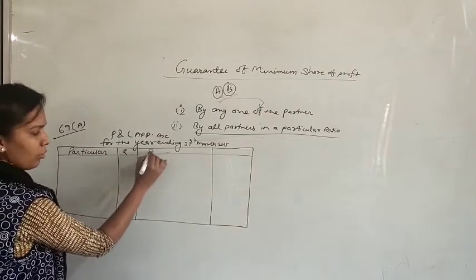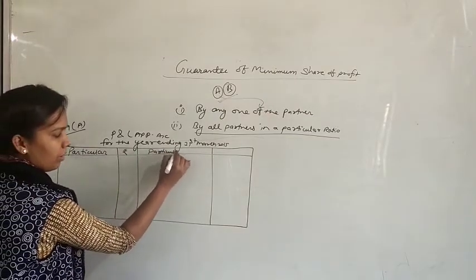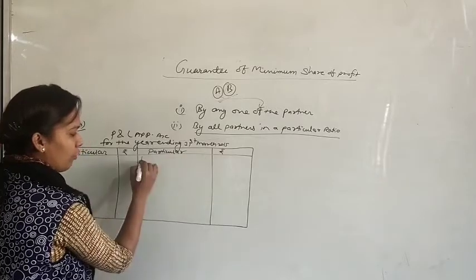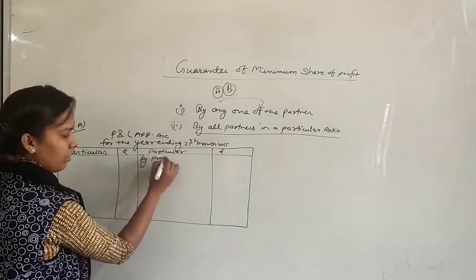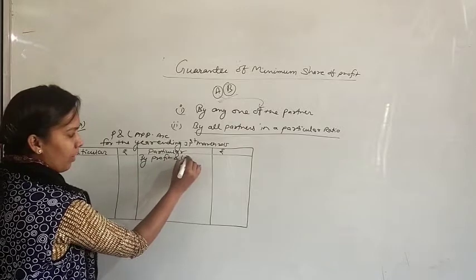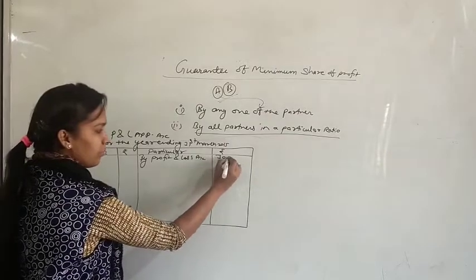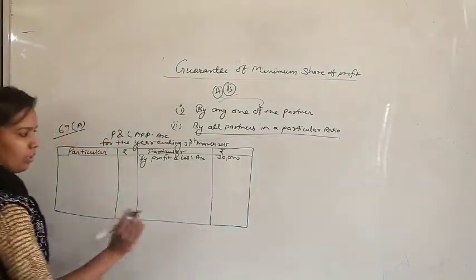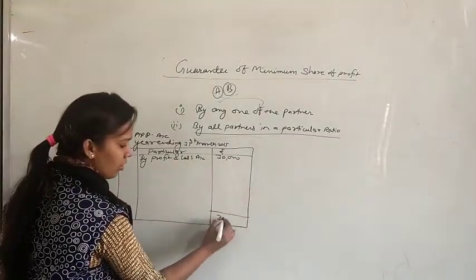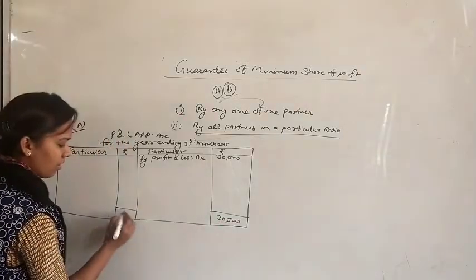First of all, write down the profit by profit and loss account. What is given for this year? It is 30,000. No other information, so this 30,000 will be distributed among the partners.